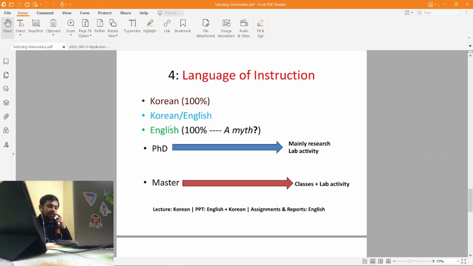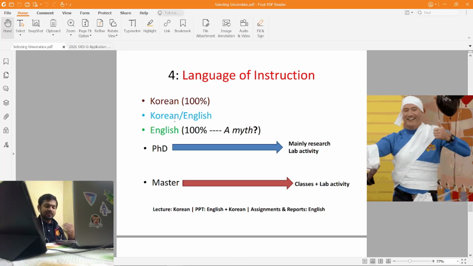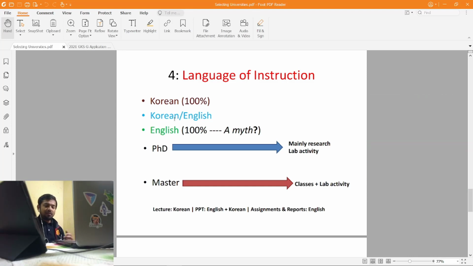So what does that mean? Korean, as I understood, is 100% Korean: classes, everything will be in Korean, even the assignments and presentations, everything will be in Korean.